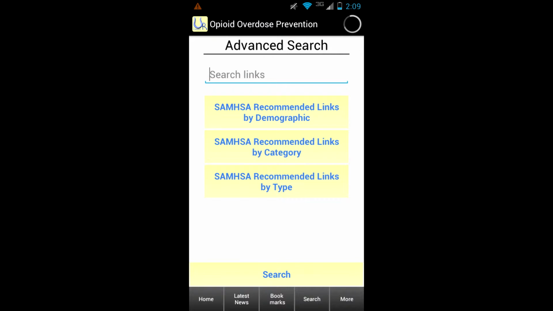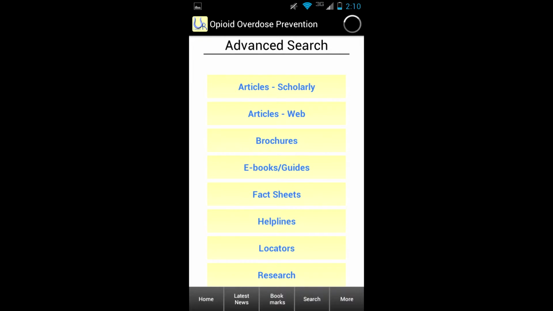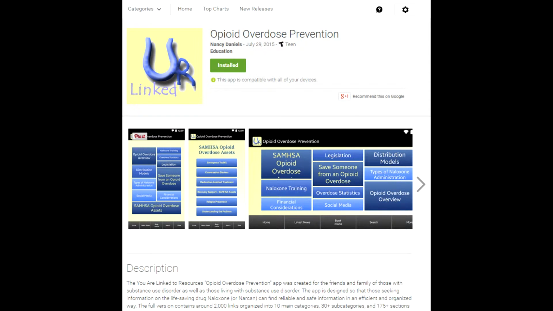To make SAMHSA's assets more accessible, we created a search section that organizes the assets in various ways. These ways include category, targeted demographic, and type of resource, article, website, etc. In addition to SAMHSA's assets, we've included other assets from our original app.